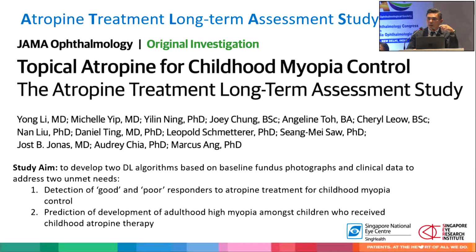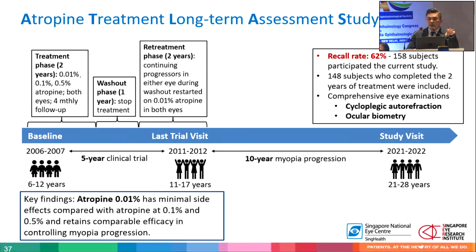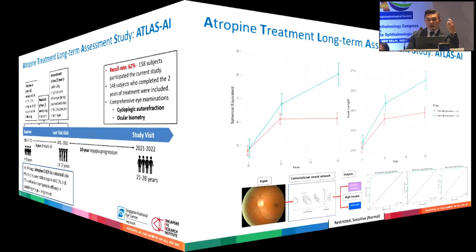So in our center, we published a study on long-term outcomes of atropine. From randomized trials performed 10 to 20 years ago, they are now adults, and now we are seeing them again, and we want to know how myopic are they now? Do they have complications related to myopia, even though they were treated with atropine for 2 years, 10 years ago? I won't go through the study details, but I'm talking about the AI that we're developing from it.